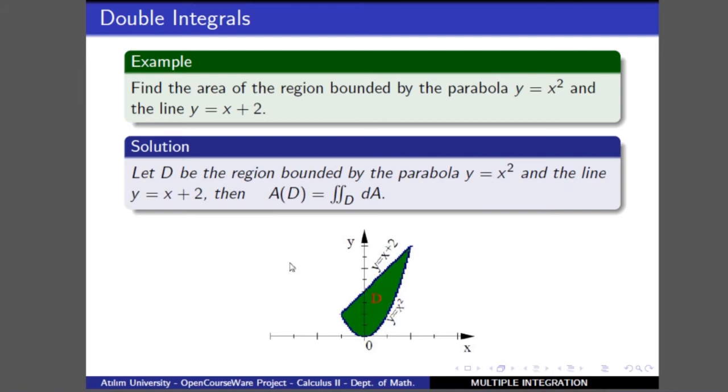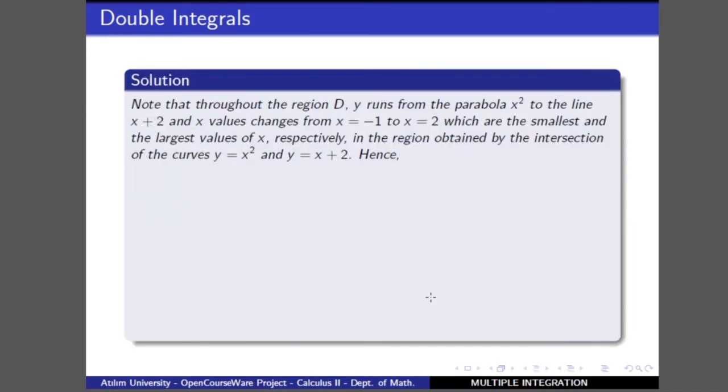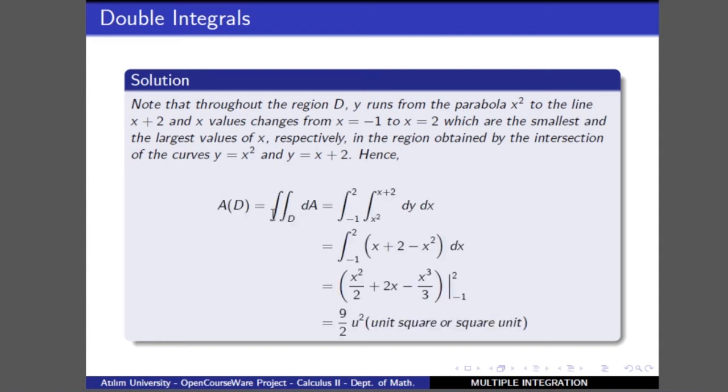where this region can again be considered as a y simple region, because if you note, y changes from the line x plus 2 to the curve y equals x squared, where the smallest value of x in this case is -1 and the largest value of x is 2, which is obtained by those evaluations. So if you want to write the area of this region as a double integral, we can say that it is the double integral dA, because f in this case is taken as 1, which is one of the important properties for double integration.